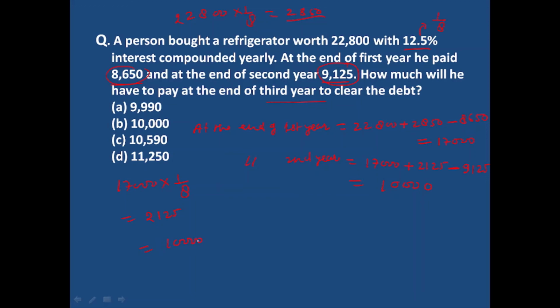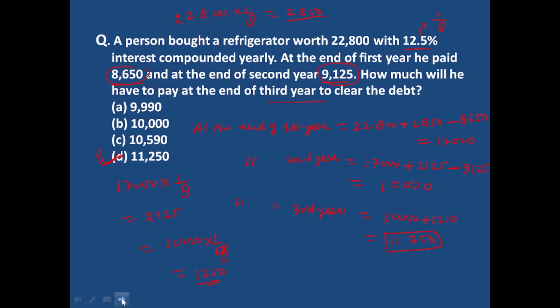So 10,000 into 1 by 8 comes to 1,250. The total amount to be paid at the end of third year will be 10,000 plus 1,250, which means 11,250 rupees have to be paid at the end of third year to clear all the dues. So option D is the right answer.